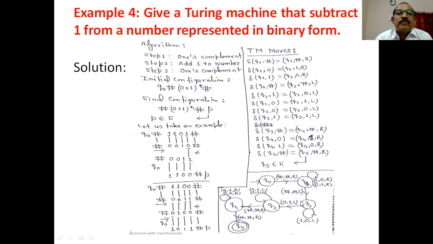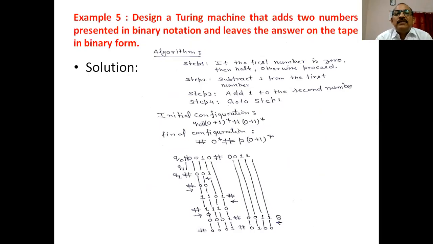Is it clear? Now let us take another problem. Design a Turing machine that adds two numbers presented in binary notation and leaves the answer on the tape in binary form. Is it clear? Here we have to add two numbers, and the numbers are given in binary notation. So first you have to understand what the algorithm is.